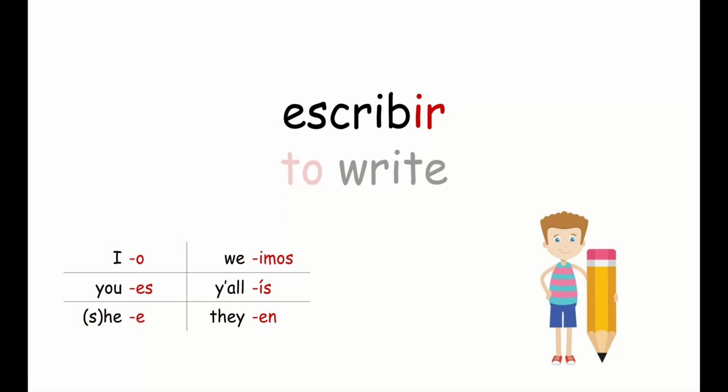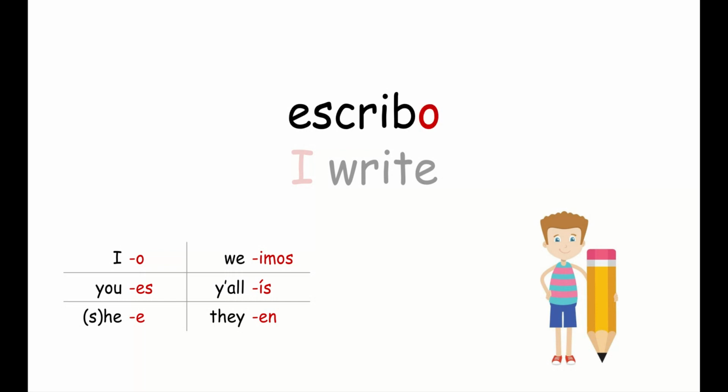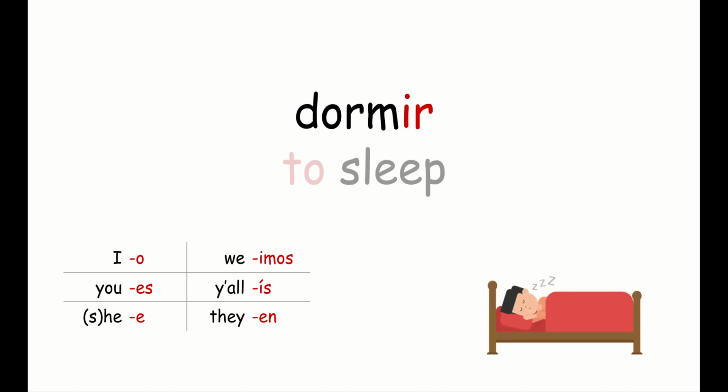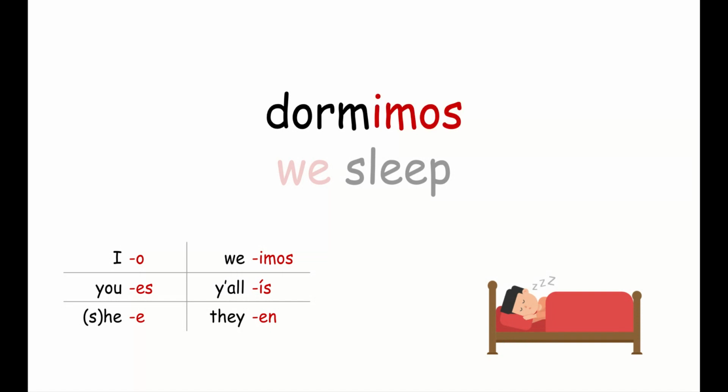Escribir means to write. So if I want to say I write, we're going to take off the IR ending, and which ending would we add? If you guessed O, escribo means I write. You would be correct. Escribo means I write. Dormir means to sleep. And if we want to say we sleep, how would you say that? How would you say we sleep if dormir means to sleep?